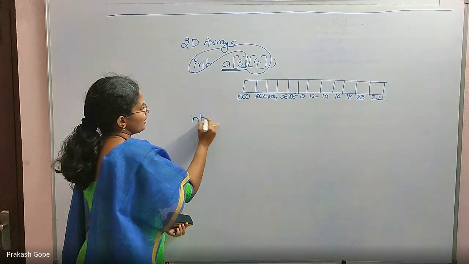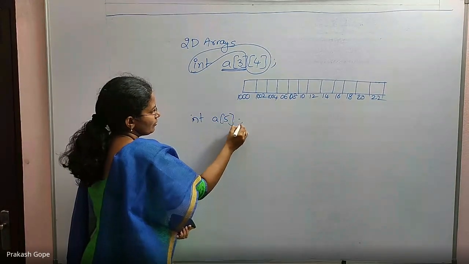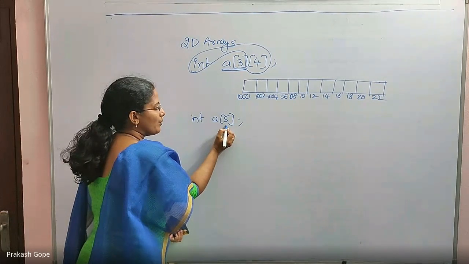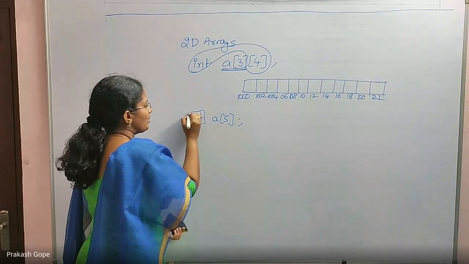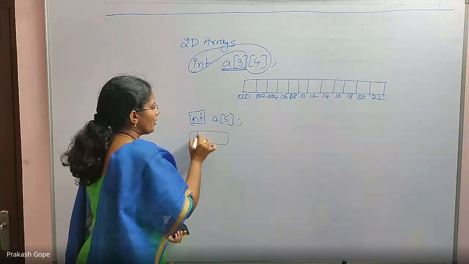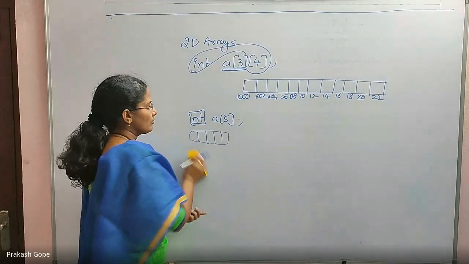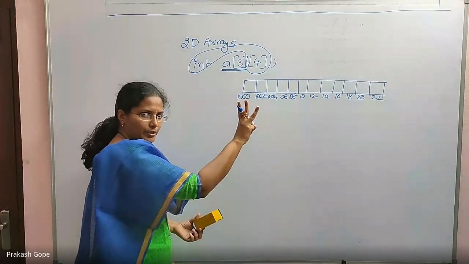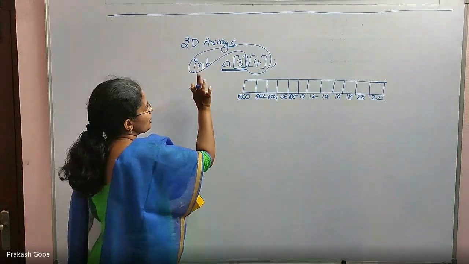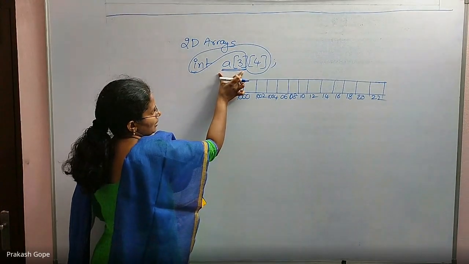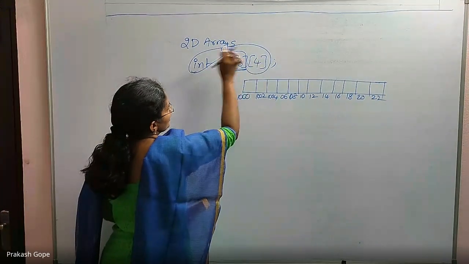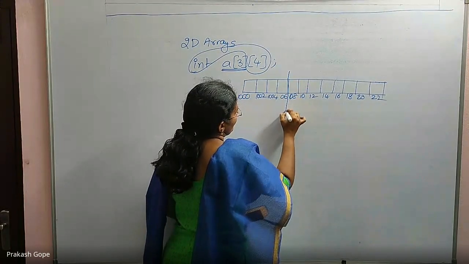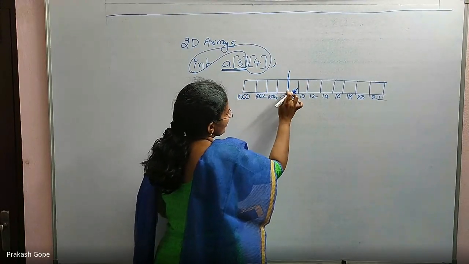When I declare int A[5], array A has 5 elements, in which each element is an integer. That's why only 5 elements, 5 integers. But now, A has only 3 elements, in which each element is an integer array of size 4.